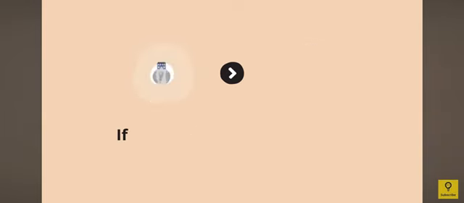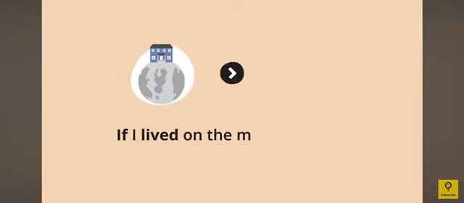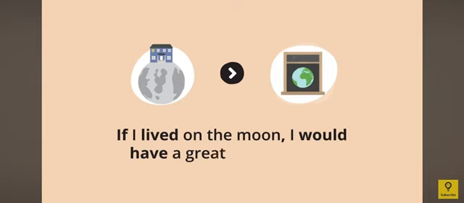Now, let us take the third example. If I lived on the moon, I would have a great view of the earth. This is an impossible outcome. We have an impossible condition. We could never live on the moon. Therefore, we have an impossible outcome of never having a great view of the earth.